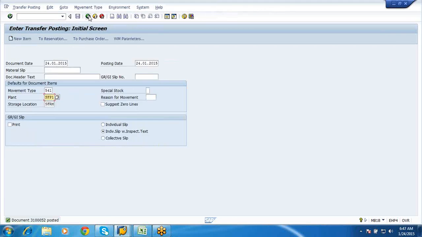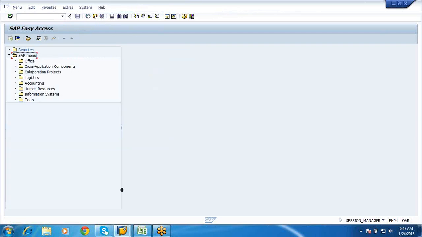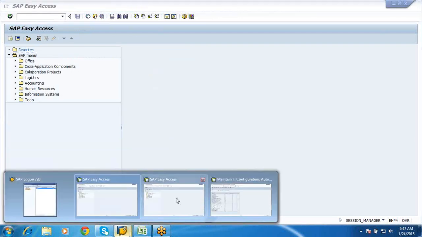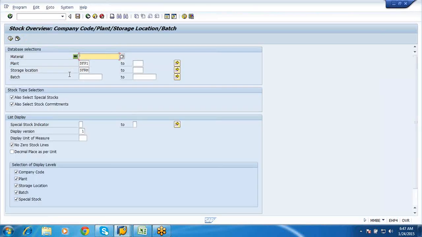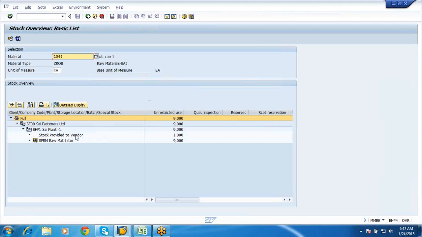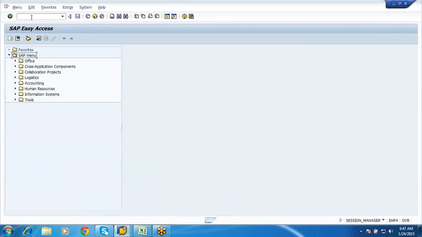Now let us go and check the stock, like what would be the stock position. So I'll say MMBE. If I say 1564, see here, stock provided to vendor 1 piece, and in our store we have got 9. So once you provide this stock to vendor, for that also you would not be having the accounting document.